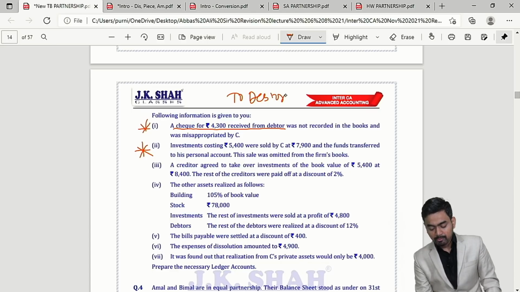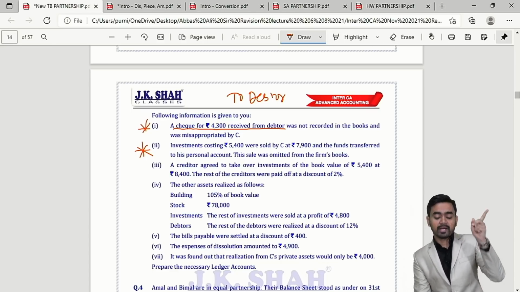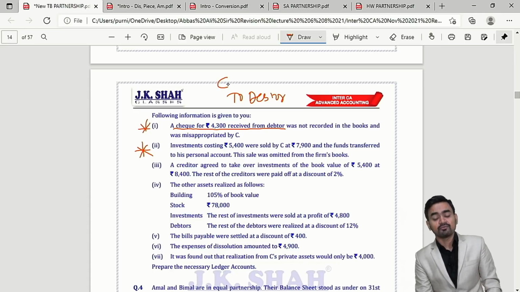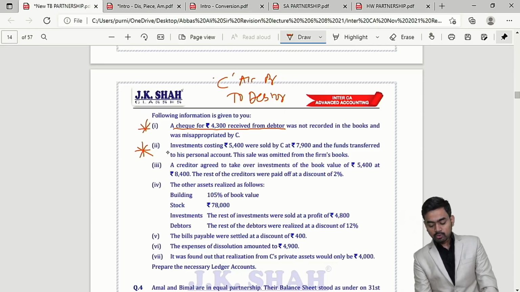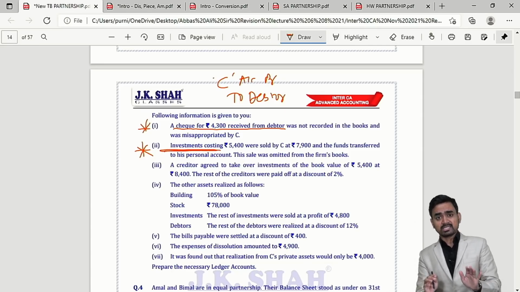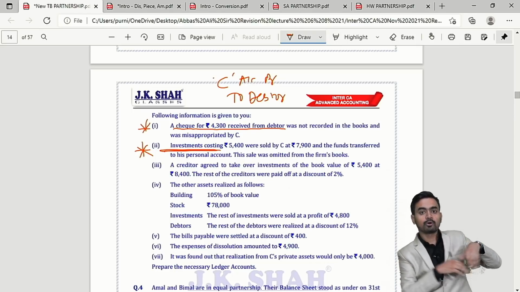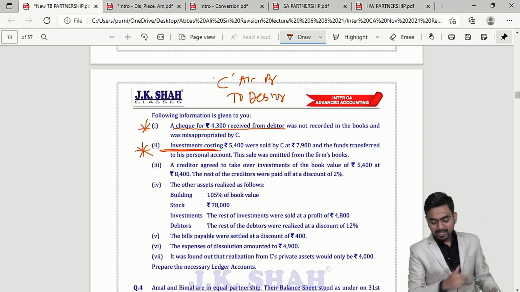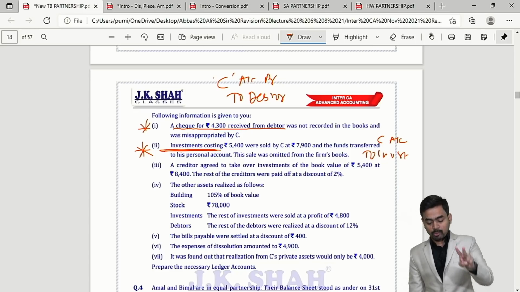Reduce the debtor from the firm's books. Now the debtor will not pay the amount because the debtor already paid the amount to Mr. C and C is defaulter. So C's account will be debited. And in the same way in adjustment number 2, investment taken over, that is investment sold in the market by Mr. C and the fund deposited in his private bank account. Clear? So investment goes out, credit, and you will debit C's account. Clear, my dear students? These 2 points are important.